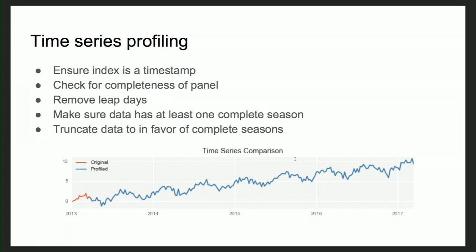To demonstrate that, as you can see in this graph, first of all, red reflects the original time series that we had, and blue reflects the profiled time series. As you can see, there's some data after 2017. If, let's suppose, we are dealing with daily data, it doesn't seem like a complete season. So we try to get rid of that extra data. But rather than getting rid of data from the recent history, we just get rid of the data from the past, because recent observations are more useful to make future predictions.